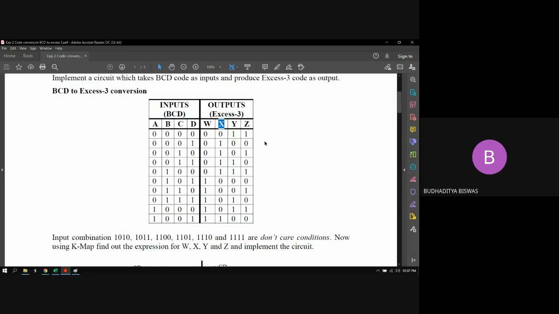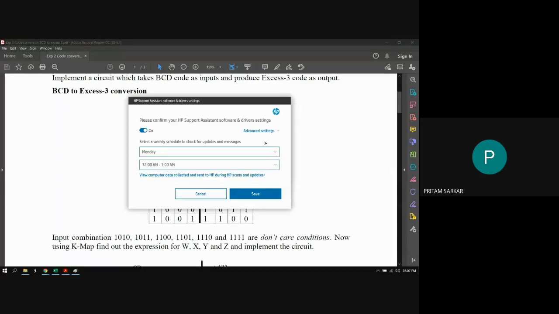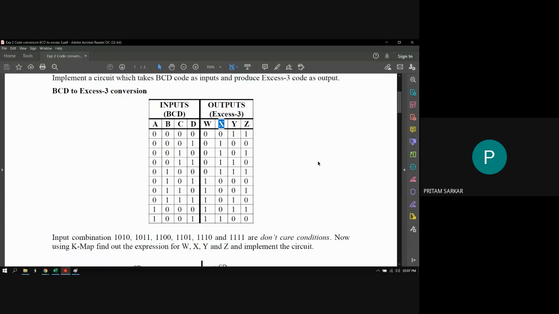Expression for X. You should say X equals the summation of min terms 1, 2, 3, 4, 9, plus the don't care conditions 10, 11, 12, 13, 14 and 15. So X is the summation of min terms 1, 2, 3, 4, 9 plus the don't care condition 10, 11, 12, 13, 14 and 15.